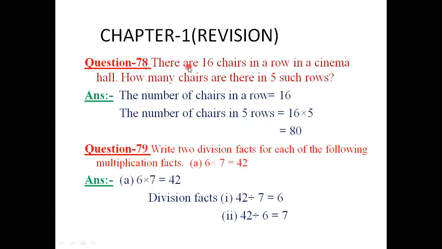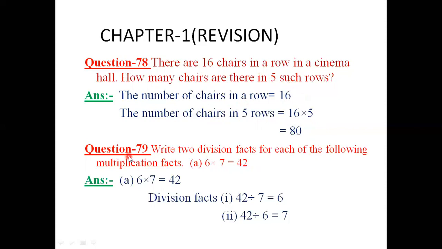Now here is question number 78. There are 16 chairs in a row in a cinema hall. How many chairs are there in 5 such rows? One row has 16 chairs, and we have to find the number of chairs in 5 rows. Here we see the number of rows is increased, so we will multiply. The number of chairs in 1 row is equal to 16, and the number of chairs in 5 rows, when we multiply, 16 into 5, we get 80. Okay students, now there is the next question.